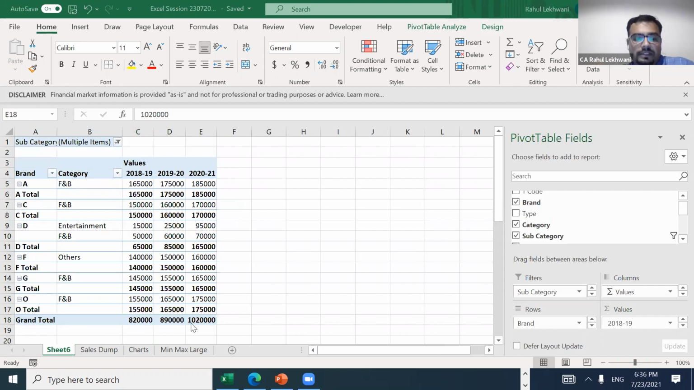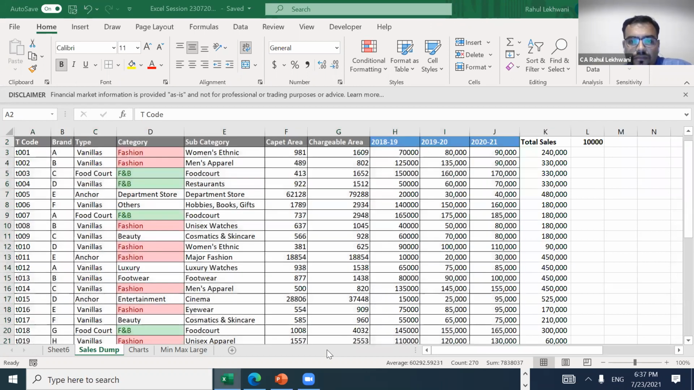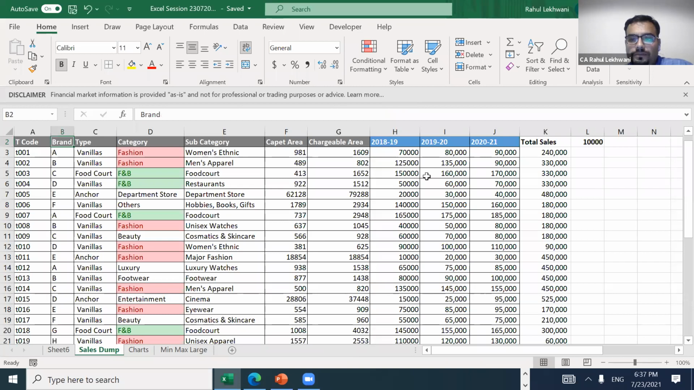Any doubt on pivots? Any doubts? Now I think you can use chat. Okay, we'll move forward.